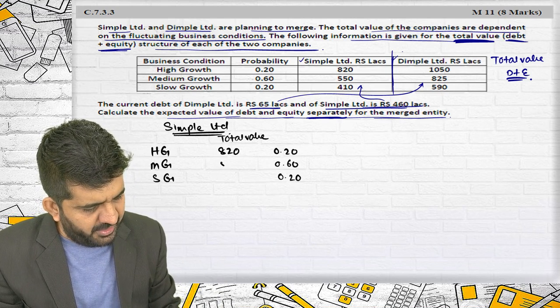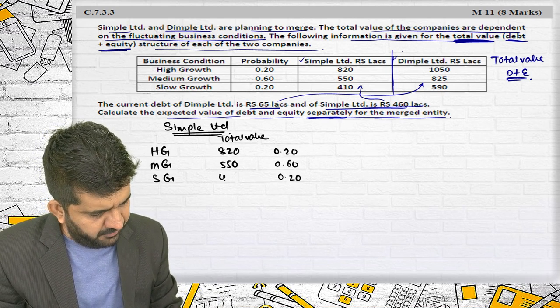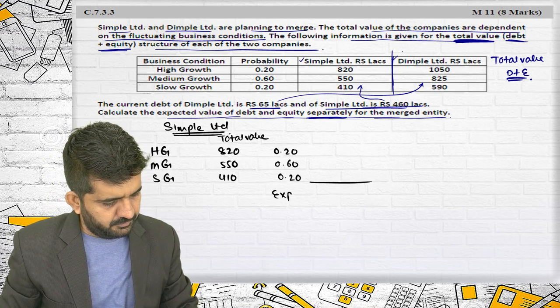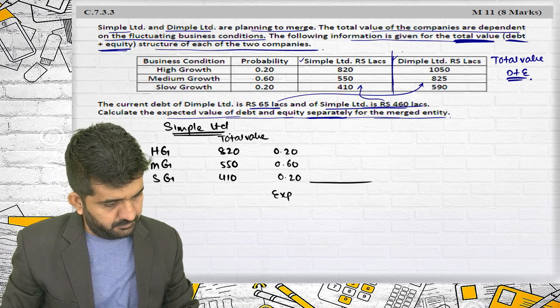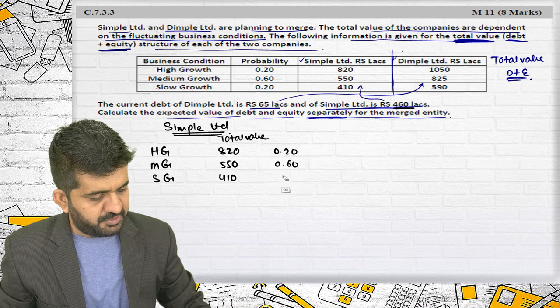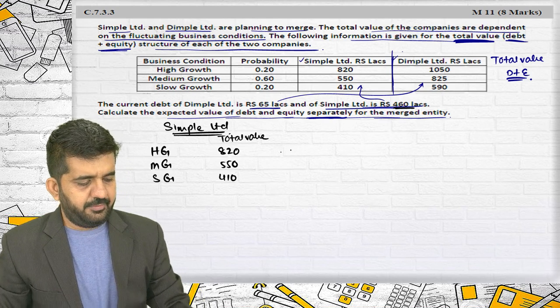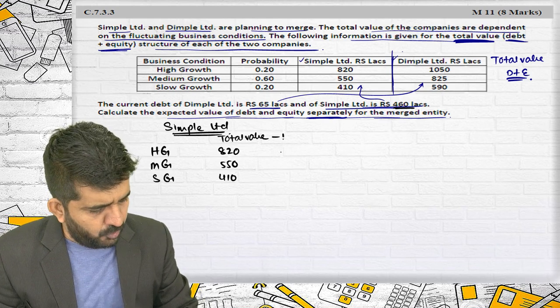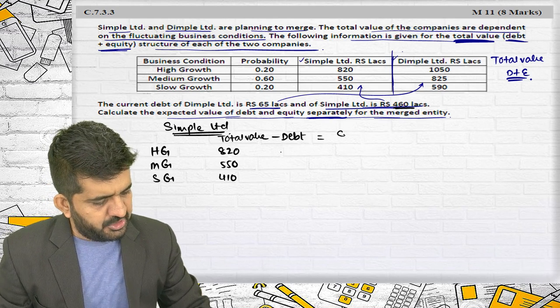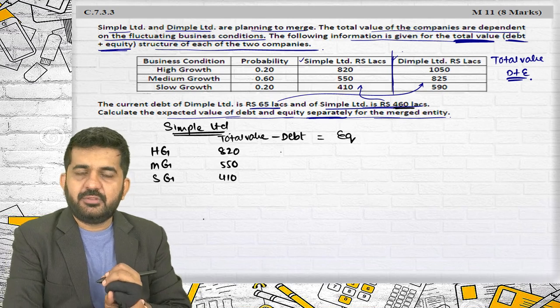It is 820, 550 and 410. Alright, this is 460. So I need to find it out separately. Total value minus debt is equal to value of equity.